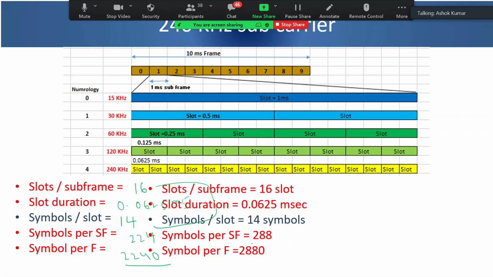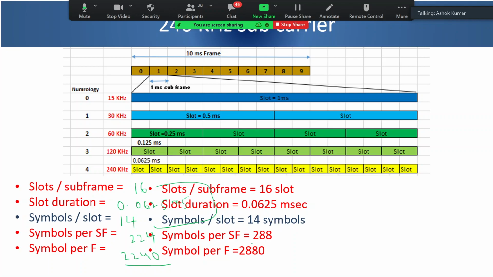So within the same resource grid, whenever there is a time and frequency reserved for the synchronization signal in particular, the numerology used is 30 kilohertz, and for the rest of it the numerology used is 15 kilohertz.